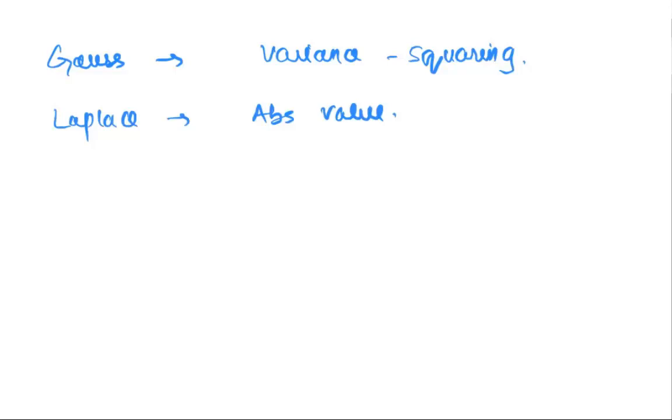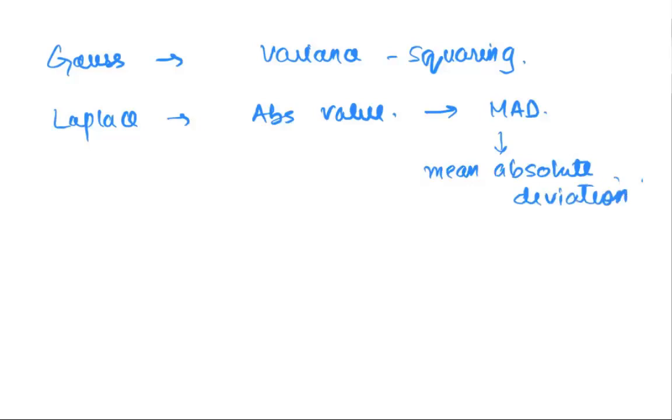Now this absolute value approach gives you a number which is called MAD. It's called mean absolute deviation. So basically compute mod of xi minus mu, divided by n. This is MAD. All right, back to the story.